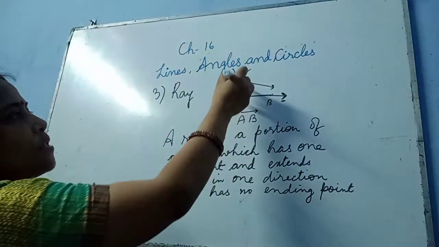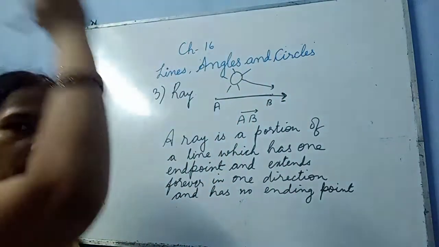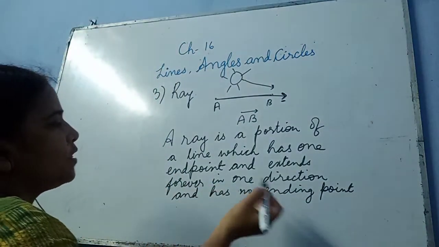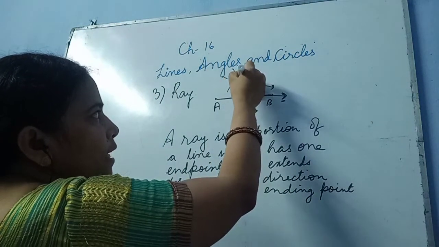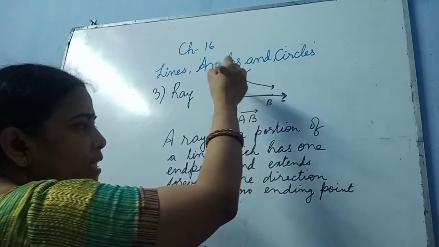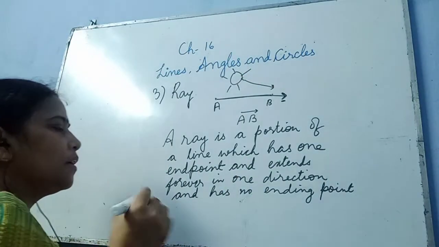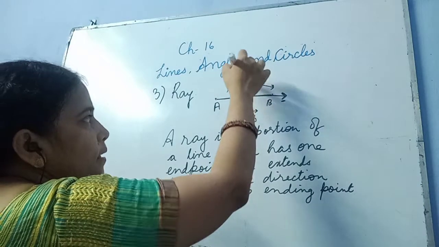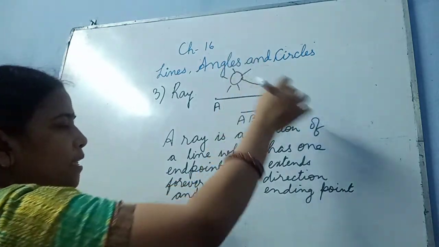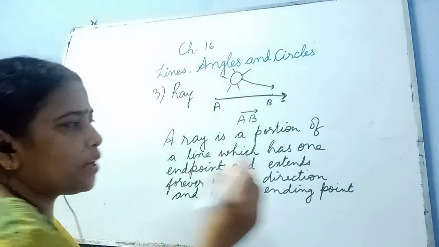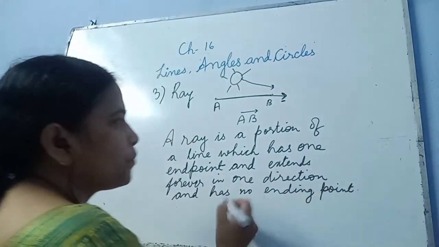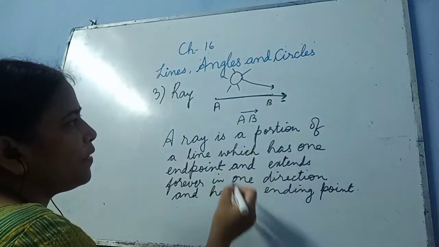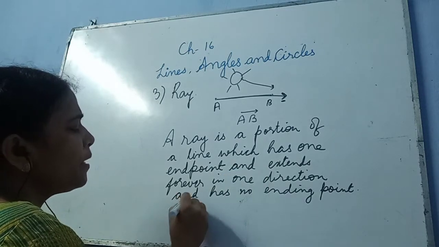A ray from the sun comes and extends all over. So that is a ray which has one endpoint. That means from here it has started, from the sun it has started and extended forever in one direction. It has no ending point. It goes forever.